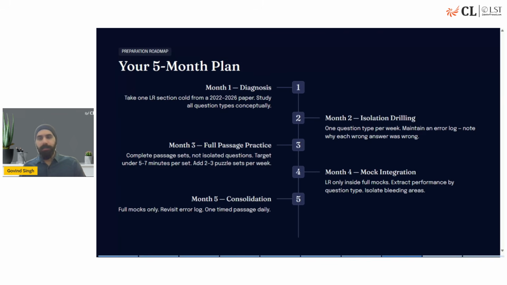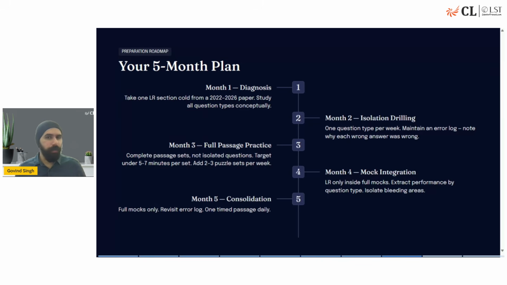For the first 3 months, I'm assuming you're starting logical reasoning either from scratch or you're not very good at this. This is not for those people who are already aware and have practiced enough and have done all the concepts; they just need to hone their weaknesses and plug their loopholes. For people who are starting out or who are not comfortable with the subject, your first step would be understanding your strengths and weaknesses and understanding which topics are causing more trouble so that you can start with them first.